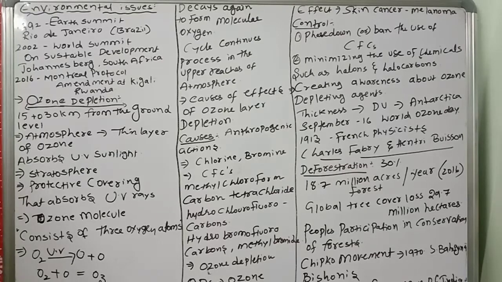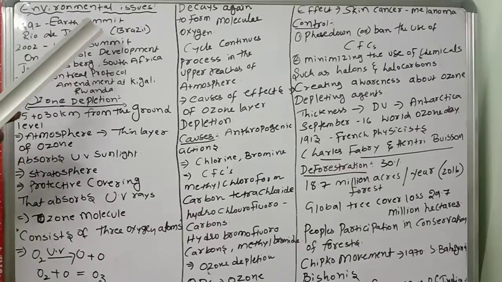Before going to that, we want to discuss some major international environmental conventions. So many conventions from 1972 to 2018, 2019. Many conventions means meetings that happened about protection from pollution. Especially the 1992 Earth Summit in Rio de Janeiro, Brazil, and the 2002 World Summit on Sustainable Development in Johannesburg, South Africa. This is a very important bit.